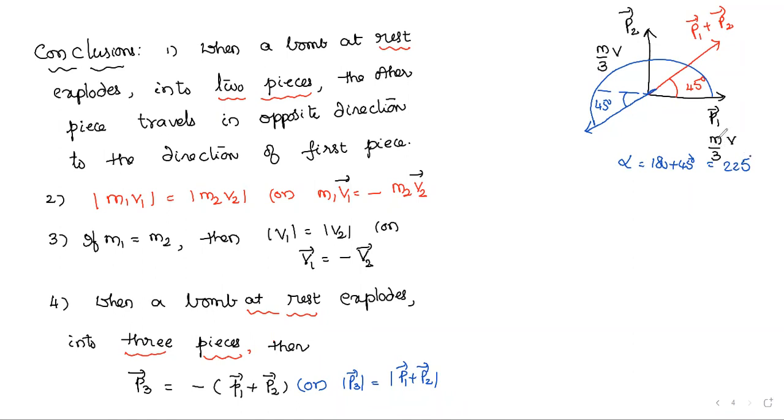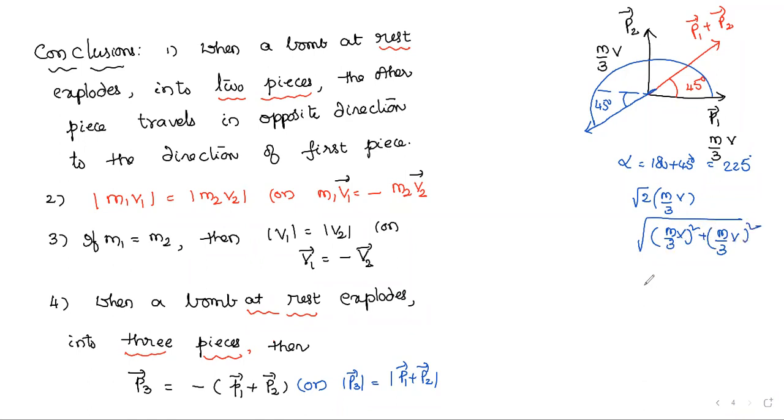What about the magnitude, sir? Here these two are of equal magnitude, so the mod is root 2 times the magnitude of one, m by 3 into v. If you remember this shortcut, directly you can write root 2 times m by 3 into v. If you did not remember the shortcut, try simple Pythagoras: root of m by 3 times v square plus m by 3 times v square.